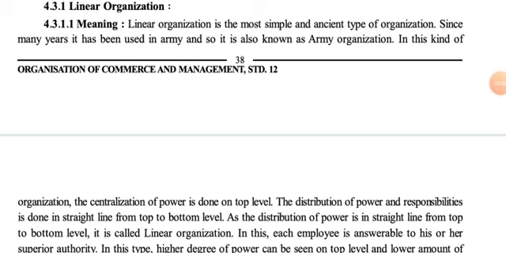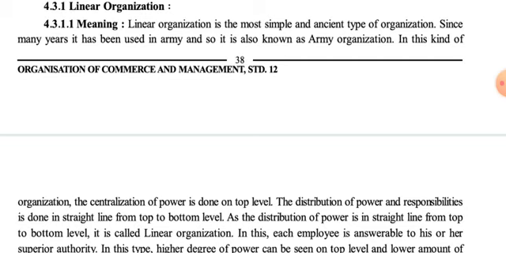Linear organization is the most simple and ancient type of organization. It means this kind of organizational structure has existed from the very start of business activities, or we can say from economic activities itself, because it is the most simple, as there is only a single line of authority that starts from the top and ends at the bottom.